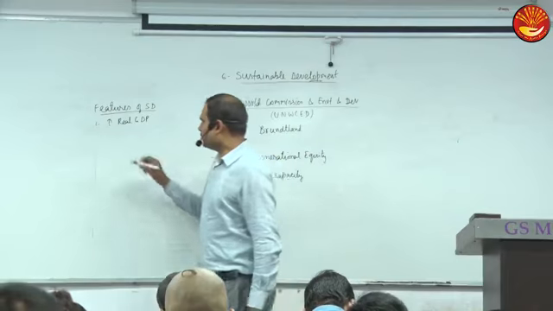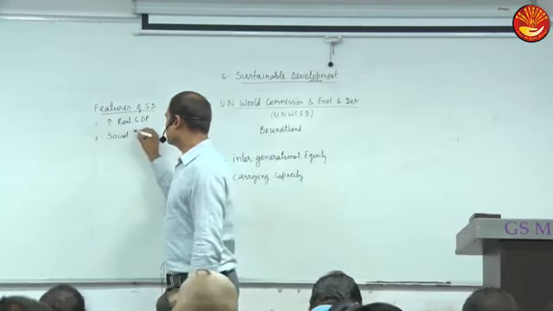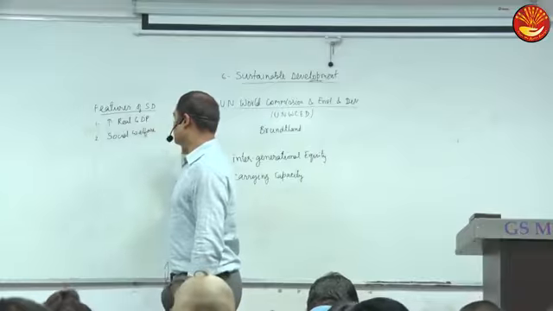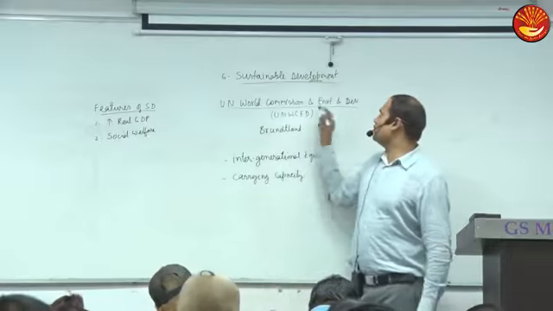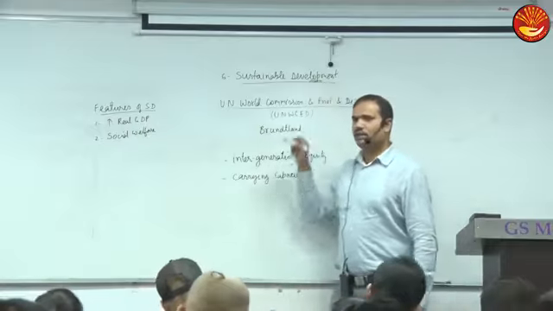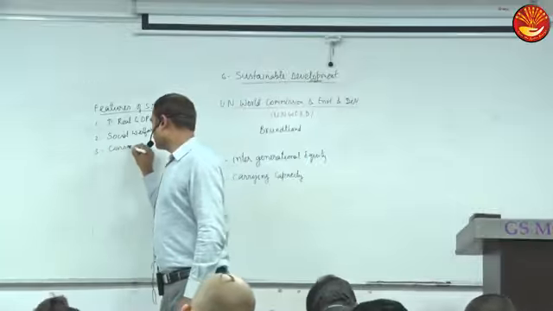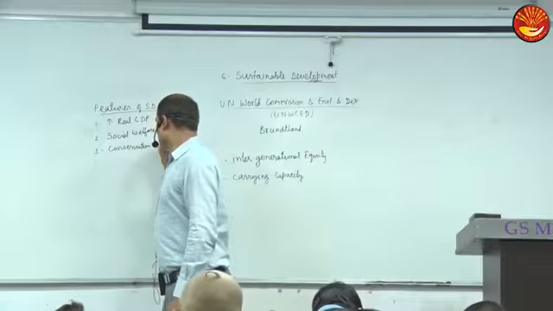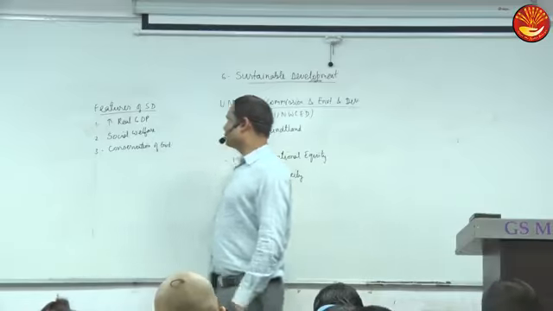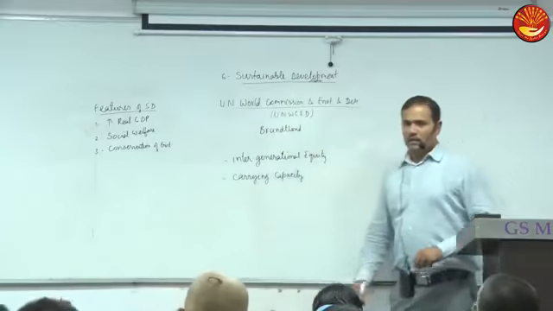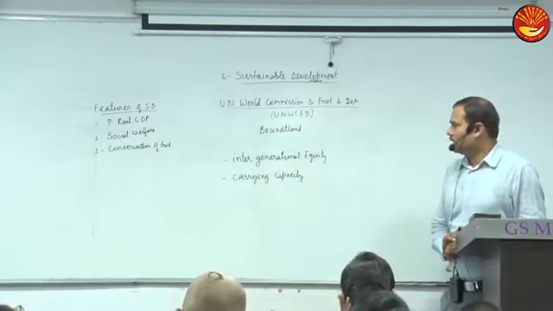So here, is social welfare included or not? Social welfare, or well-being, we have to do, because we have to develop, and also conservation of the environment.